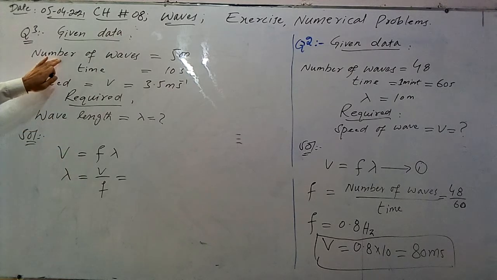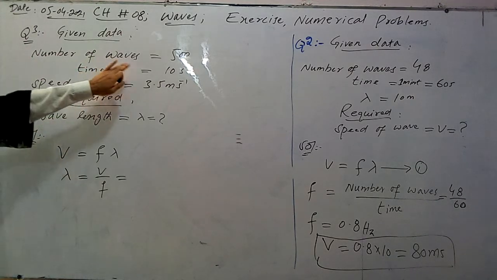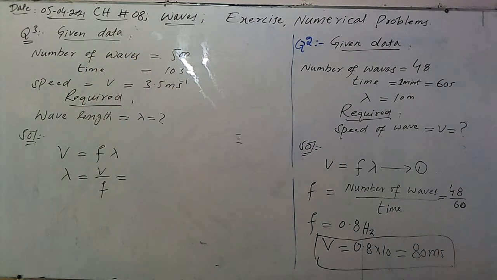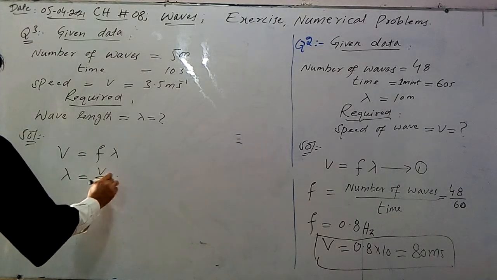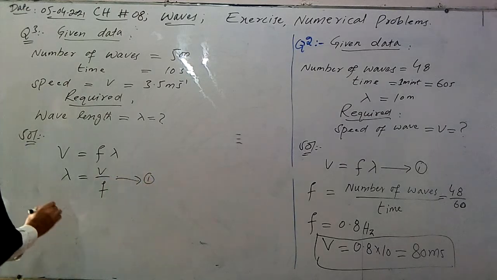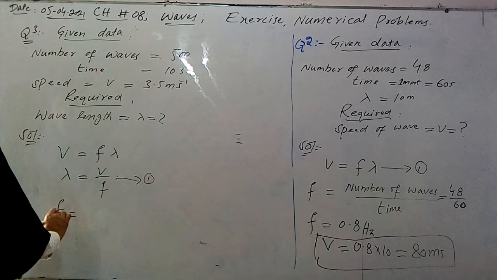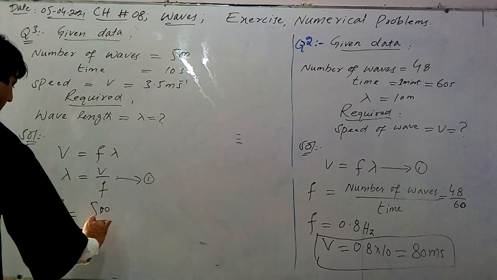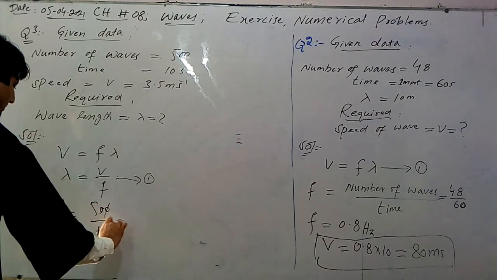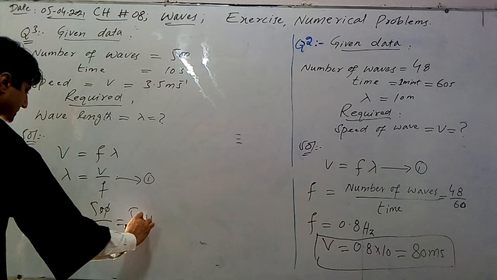From the number of waves and time we can calculate f. Say this is again equation 1, and similarly f is equal to number of waves, which is 500, divided by time, which is 10 seconds. So we will get f equal to 50 hertz.